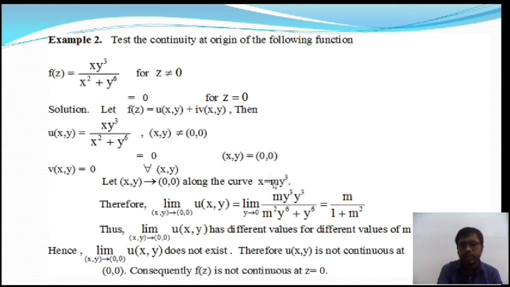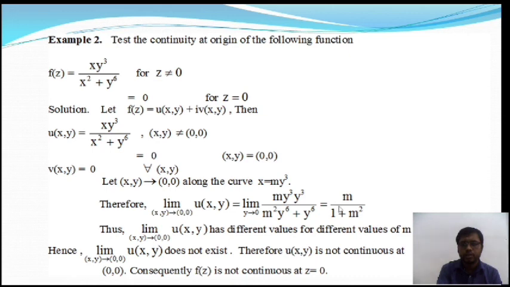When m is equal to 3, the curve will be different from the previous two: x is equal to 3y to the power 3. So the curves change depending on the value of m. For different values of m, the limiting value of u is m by 1 plus m square, so I get different limiting values.